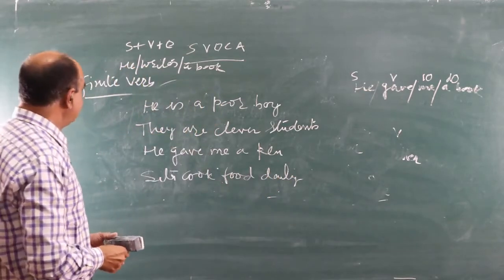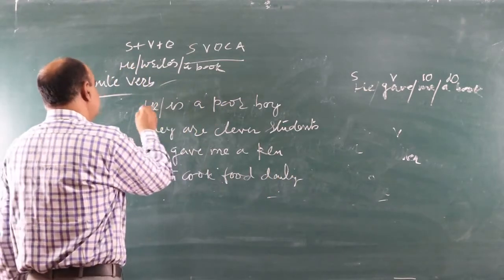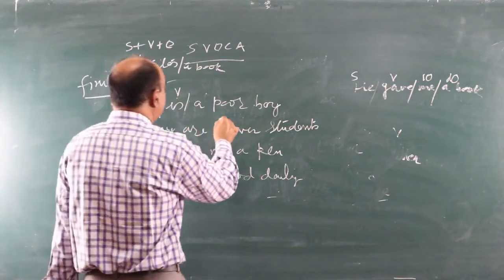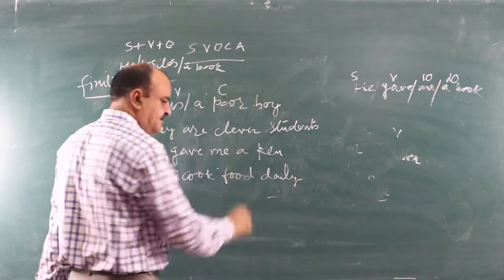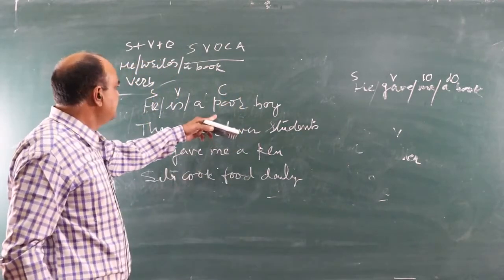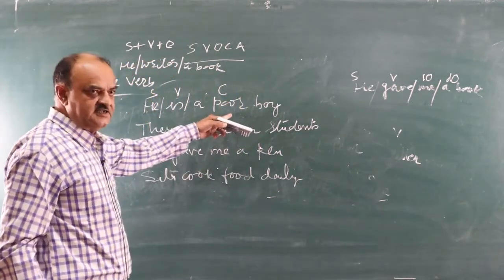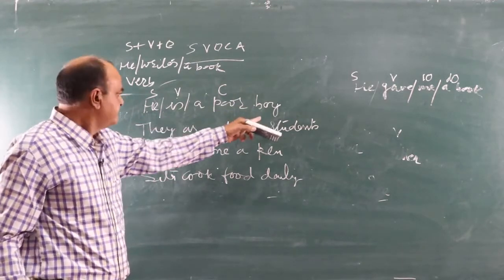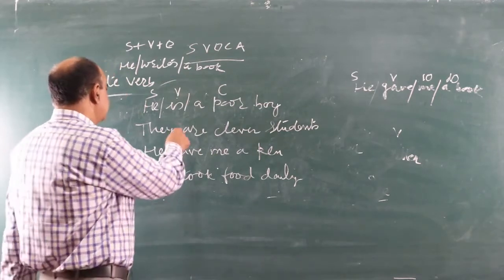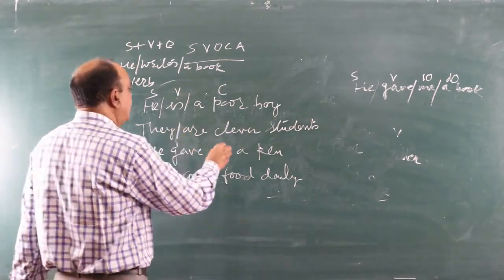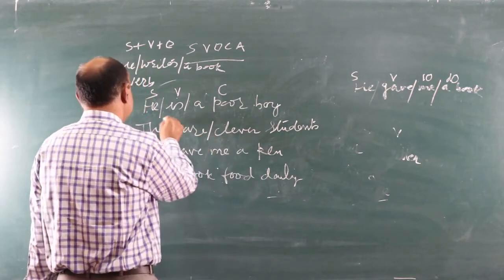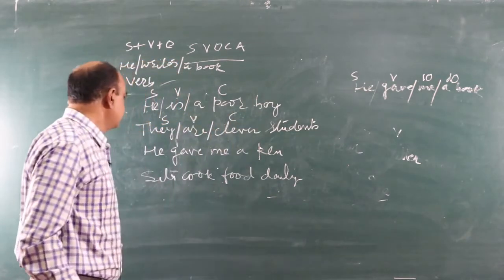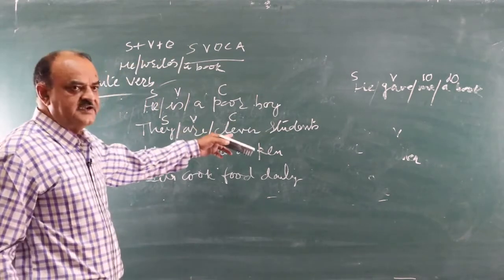Now we analyze. He is our subject, is our verb, and a poor boy is our complement, because a poor boy is the characteristic quality of he. He is, who is he? Boy is he. Next sentence. They are clever students. Subject, verb and complement.